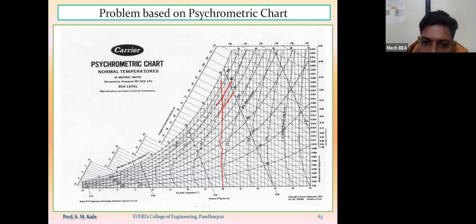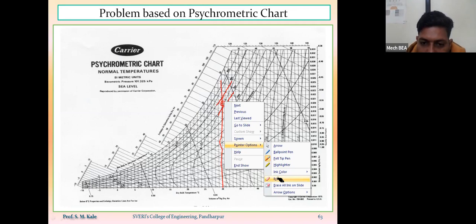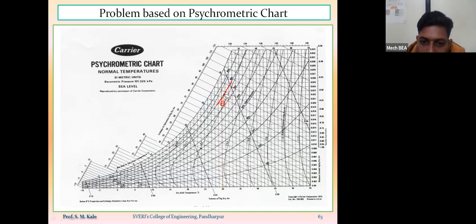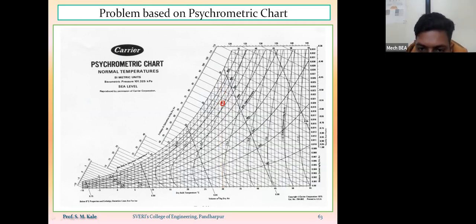तर अंदाजाने आपल्याला काय करायचं आहे? 75% रिलेटिव्ह ह्युमिडिटी लाईन म्हणजे माझा हा पॉइंट नंबर 1 येईल. समजतंय? पॉइंट नंबर कोणता येईल? 1. Now this point number 1 is indicating 30 degree centigrade dry bulb temperature and 75% relative humidity. Likewise, I have to represent the point number 1.